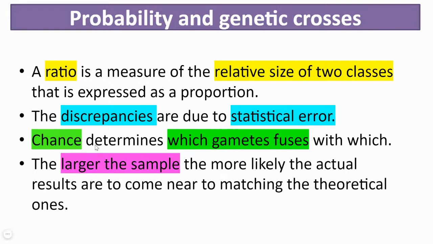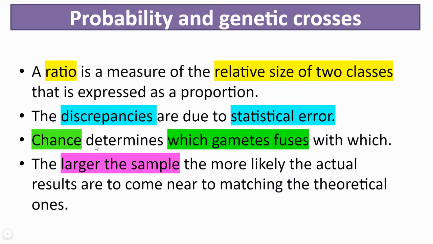So when they fuse, they will fuse at a very random chance of becoming a heterozygous dominant or a recessive offspring, or maybe a homozygous dominant.